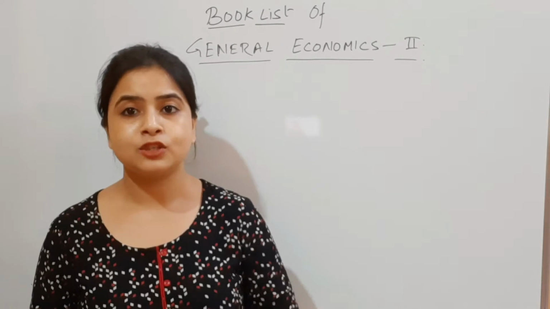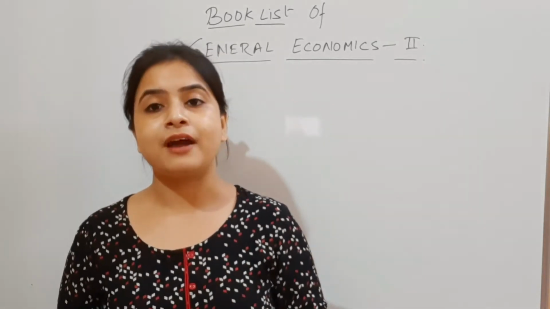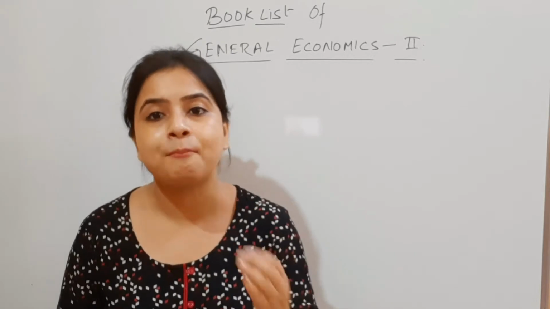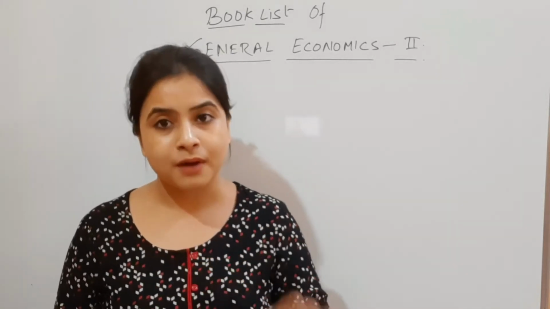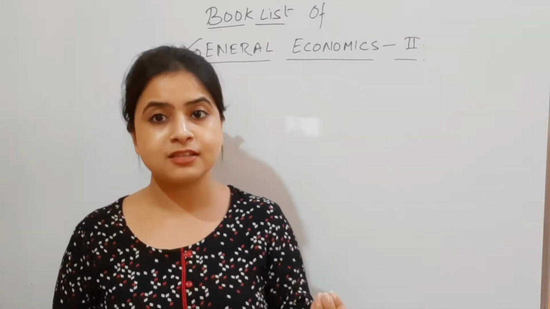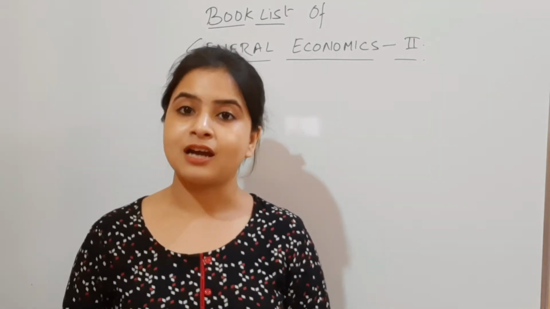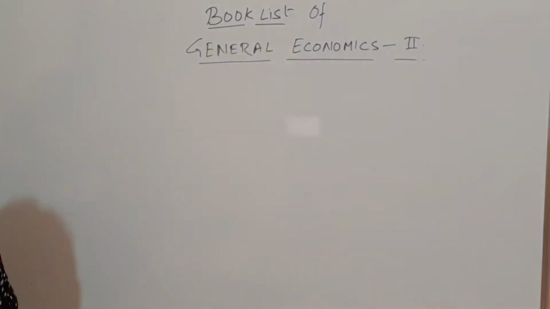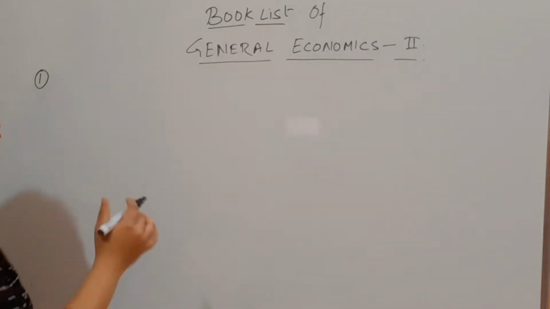Now in this paper, if you take a look at the syllabus, you will find that there are a total of 8 sub-parts into which the syllabus has been divided. According to the parts only, I will be giving out the respective references or the books where you can have a reference from. So let's start with the first part. The first part is about economic thought.